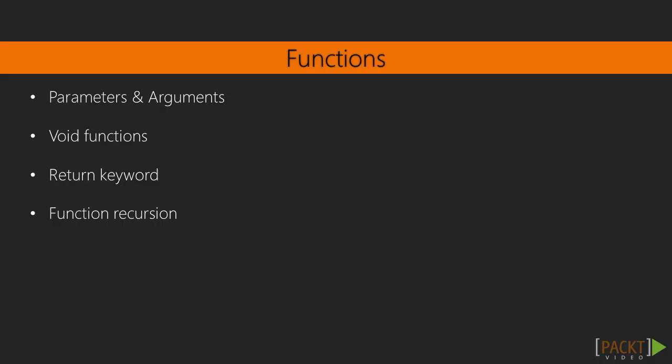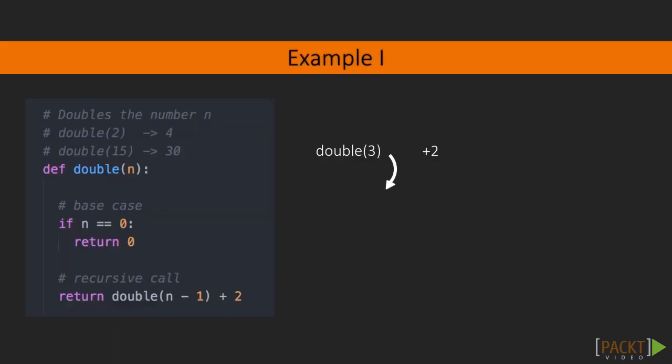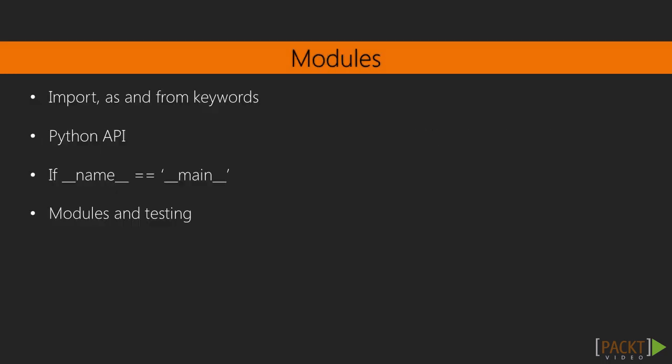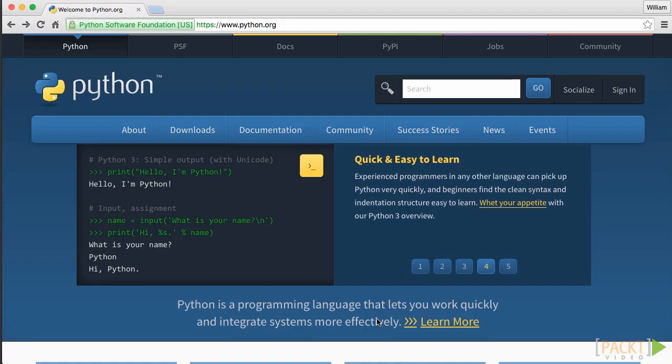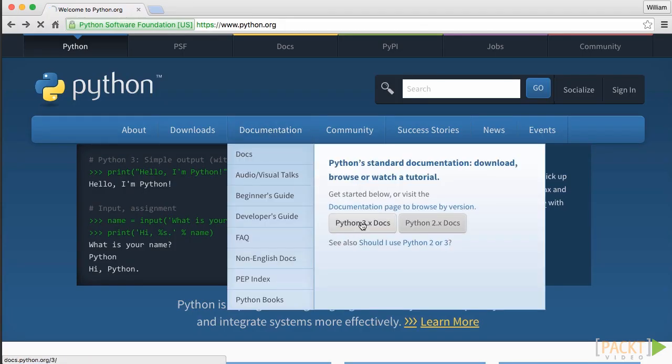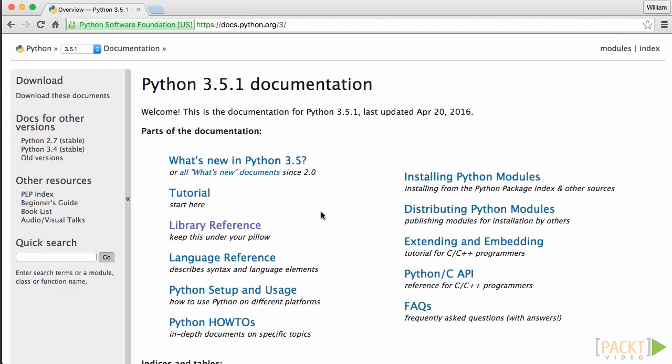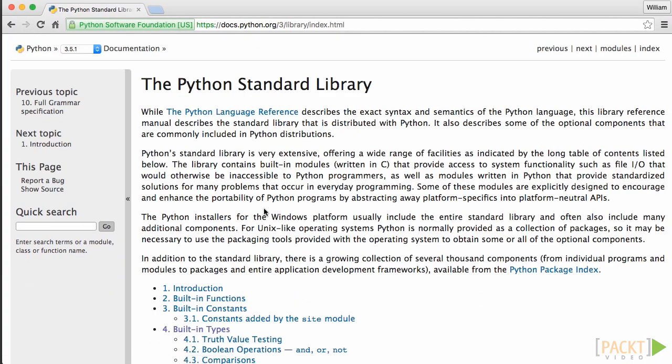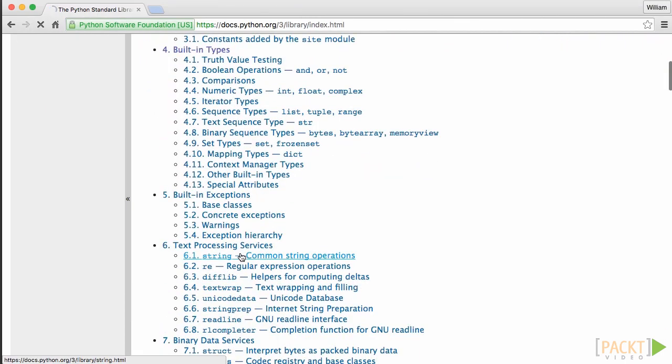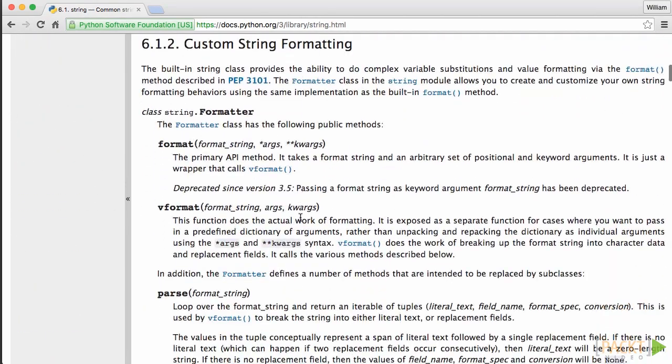Next, we will look at the concept of creating a function. In this section, we will look at what arguments and parameters are, what the return keyword does, and how to implement function recursion, a function calling itself. Then we'll dive into modules, and we will look at the Python API and look at what the Python standard library has to offer and how we can use code other people wrote within our program.